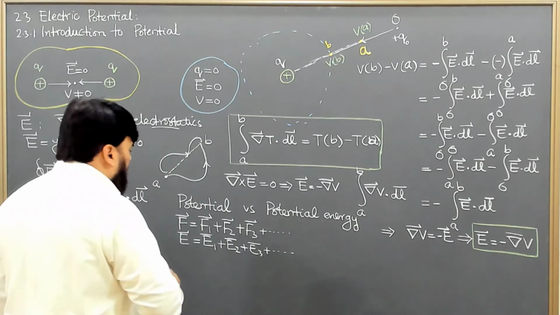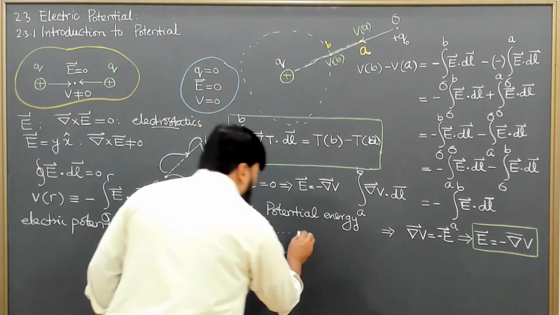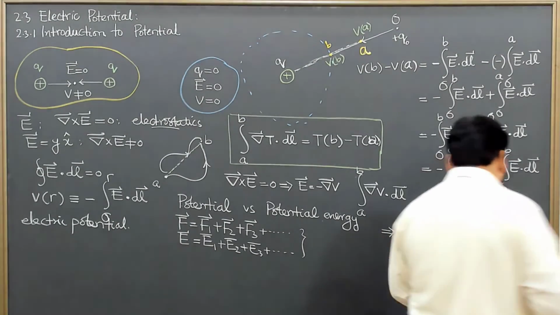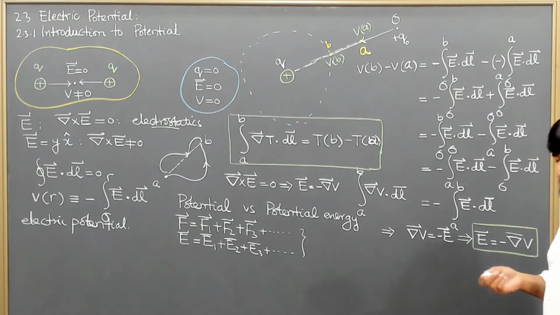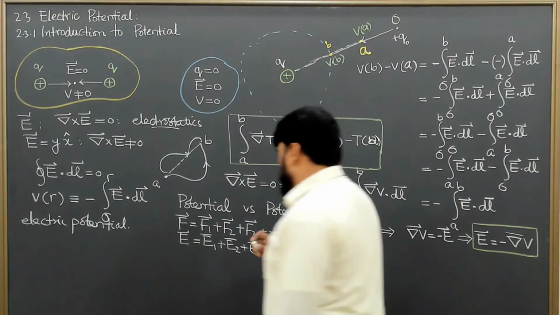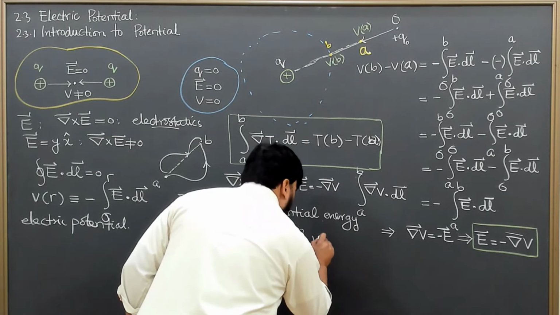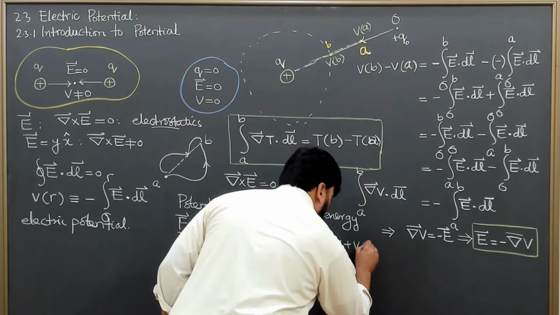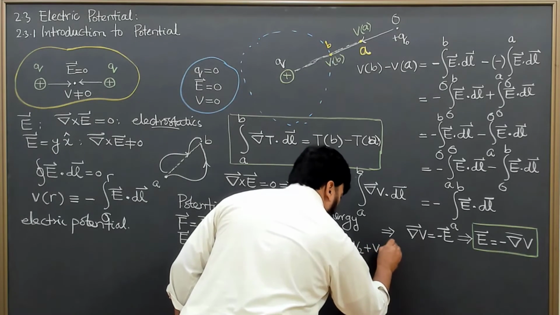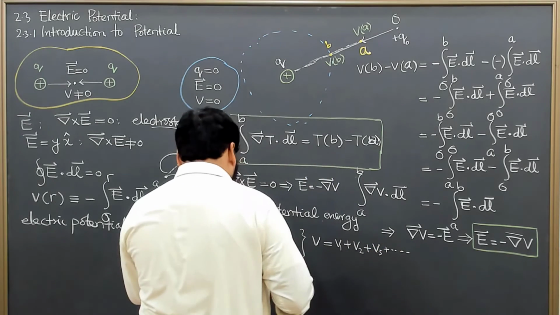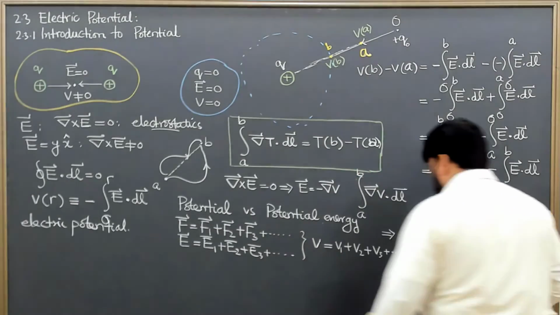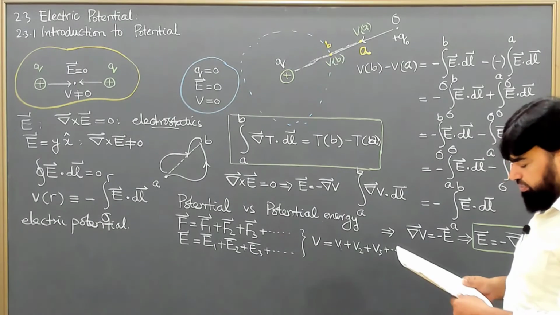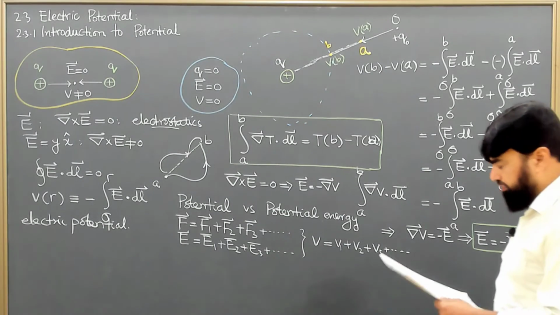Now these are vector in nature. So what about the electric potential? Is the electric potential also obeying the superposition principle? Yes, it is also obeying the superposition principle. V equals V1 plus V2 plus V3 and so on. So the superposition principle is obeyed by the potential as well.